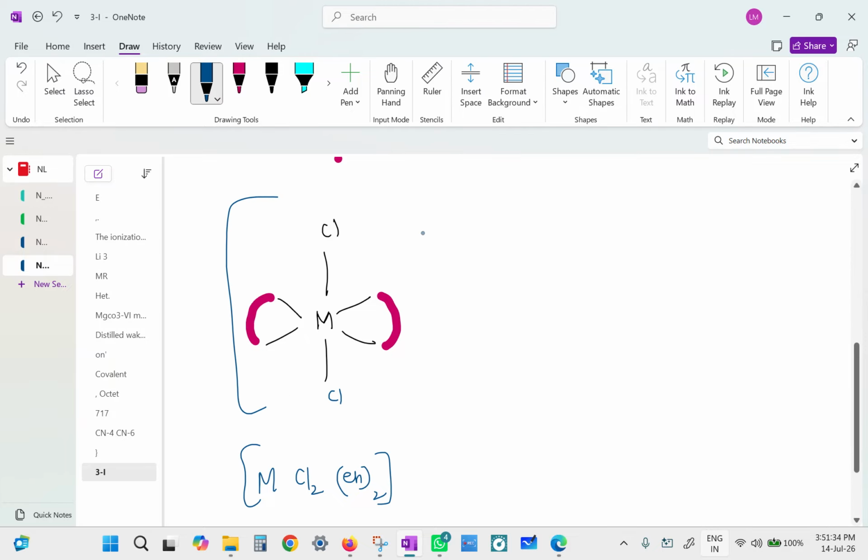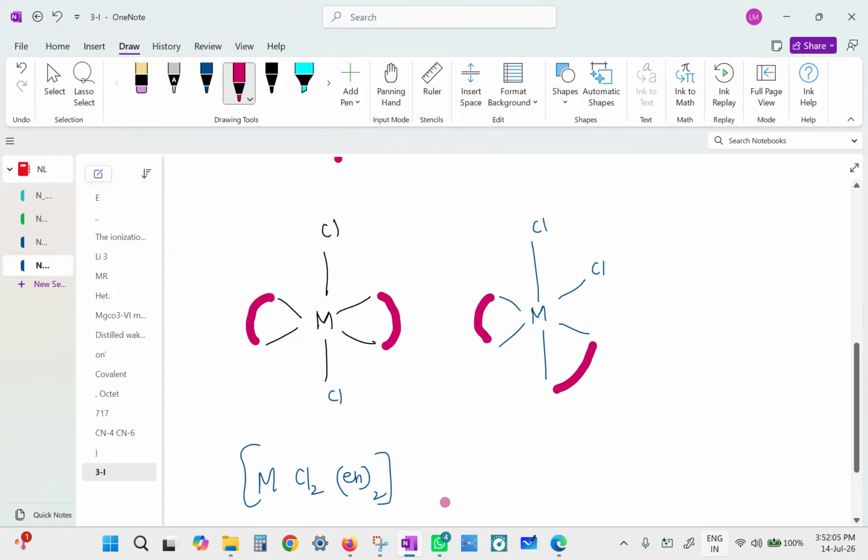Can this complex show cis and trans isomerism? This one has given. Technically, it should be able to because there are two ethylene diamines. No, it's not about ethylene diamines. But about the chlorines. But miss, there's only one chlorine, so it should not be able to show anything. There are two chlorines, I changed it. Oh, you changed it back. Okay, yes, then it should be able to show. Is that okay? Yes, miss.